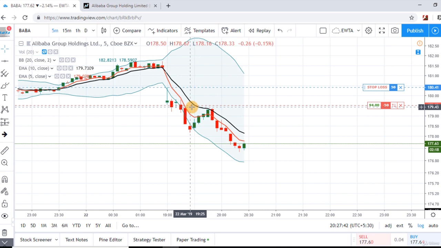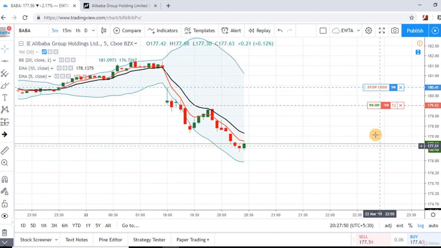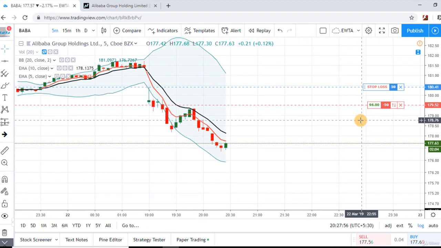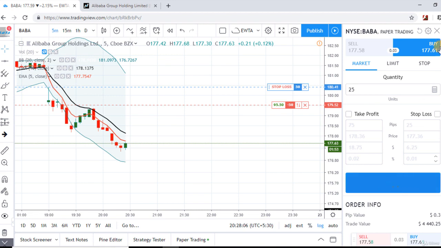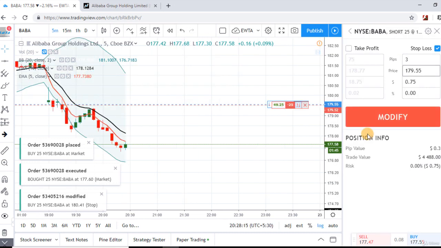So it was my confirmed short sell position. The stop loss was the high of this opening candle because this was the gap down opening. And currently it is $96 profit in this stock. So I'm exiting from my half position. Also I'm shifting my stop loss level at the break-even point.